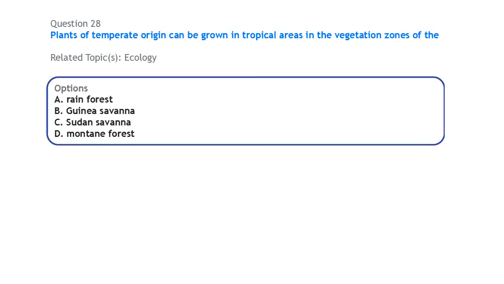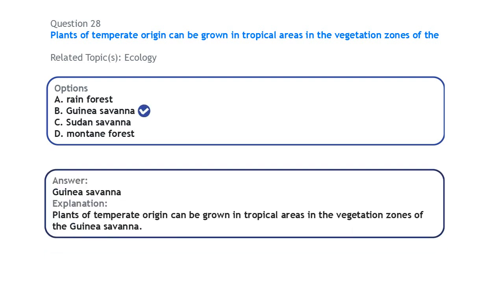Next on ecology, plants of temperate origin can be grown in tropical areas in the vegetative zones of the Guinea savanna.